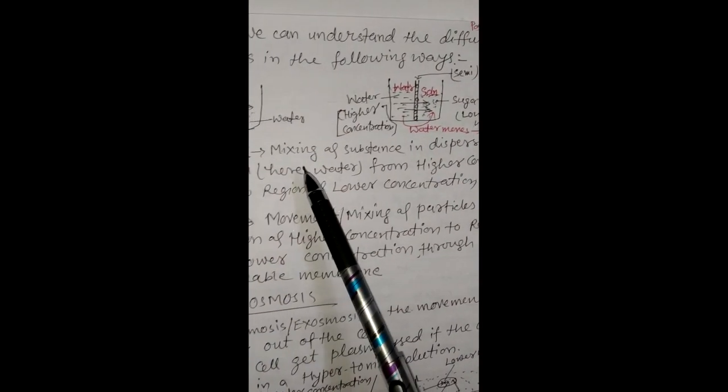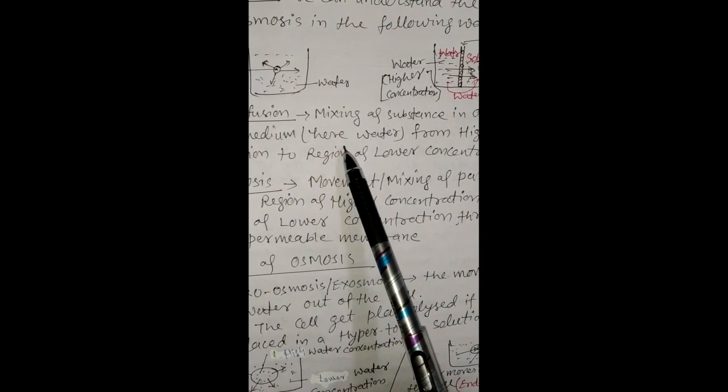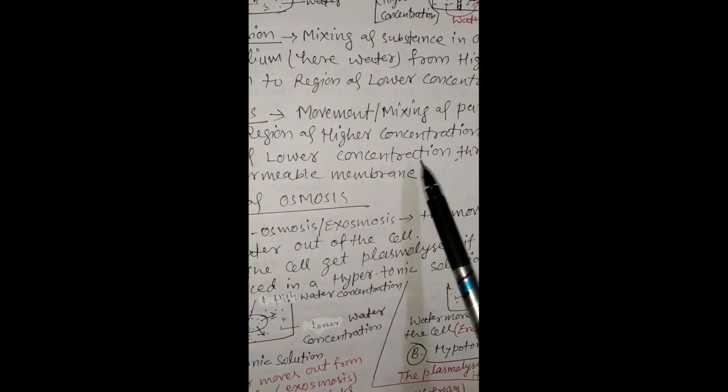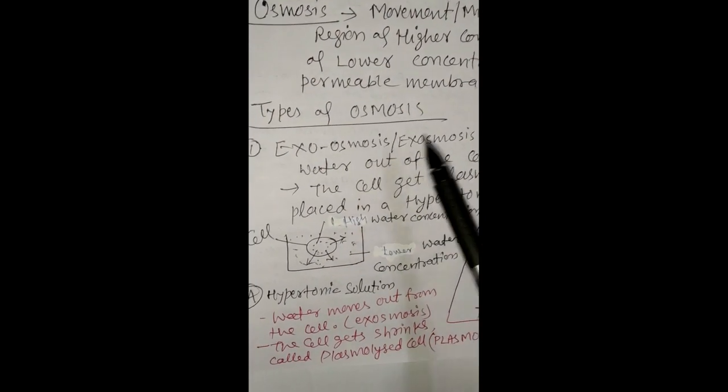This is called osmosis. Diffusion is the mixing of substance in the dispersive medium, here water, from higher concentration region to region of lower concentration. And osmosis is the movement of particles of substance from region of higher concentration to region of lower concentration through a permeable membrane. Types of osmosis.